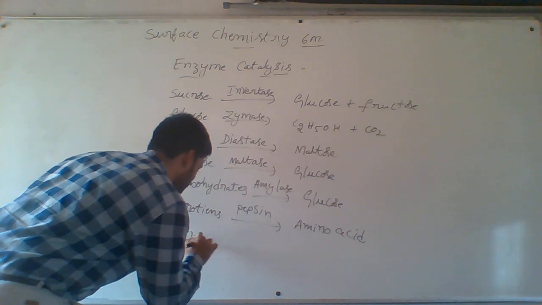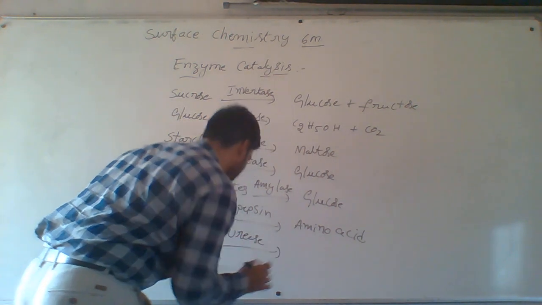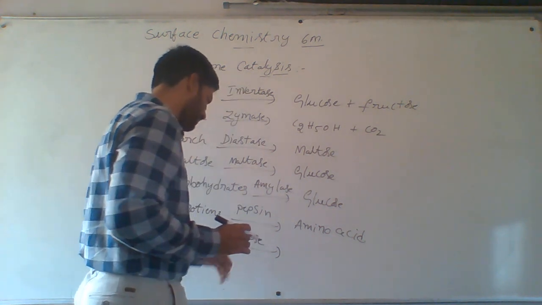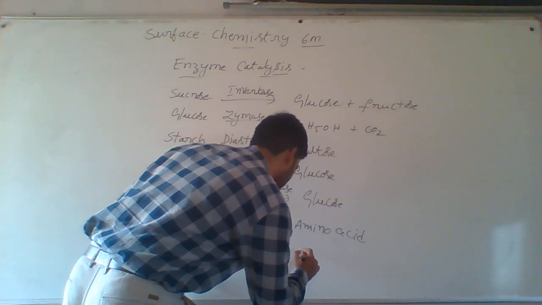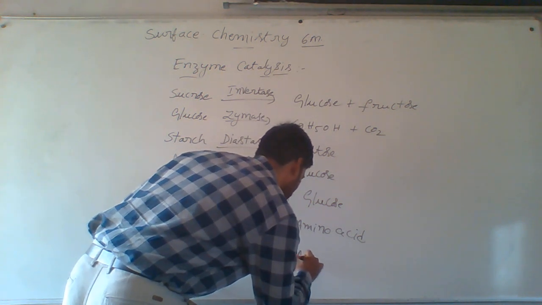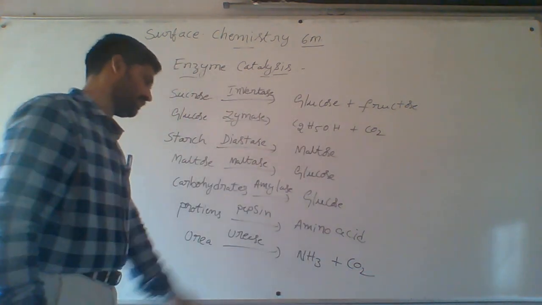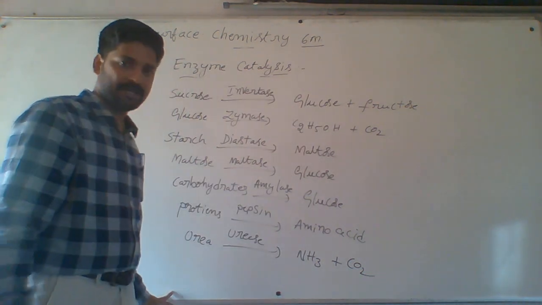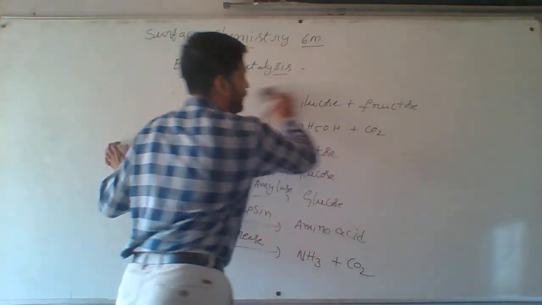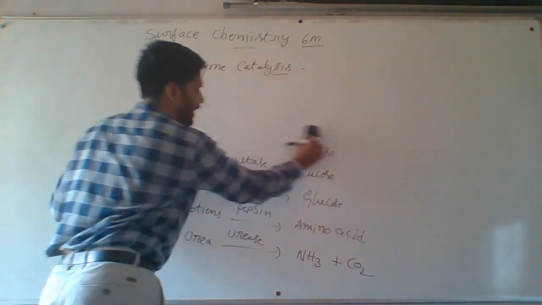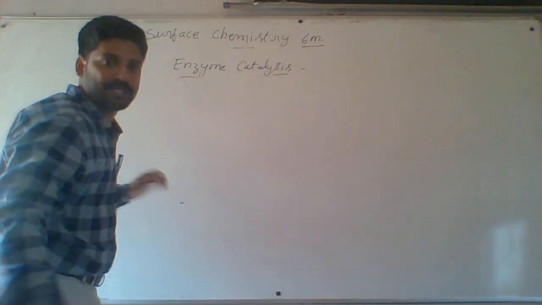Next one, urea is there. Urea in presence of urease enzyme is converted to ammonia and CO2. Okay. This is also one more example for enzyme catalysis. Last one I am telling you, see here. After enzyme catalysis, characteristics of enzyme catalysis.